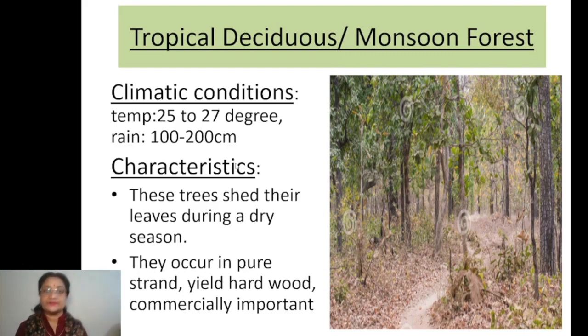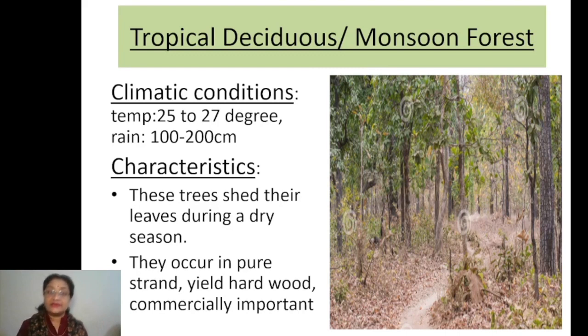The trees or plants in this type of forest shed their leaves during the dry season. And why is this done? There is one feature of the trees which is due to their adaptation. They adapt themselves according to the surrounding conditions.